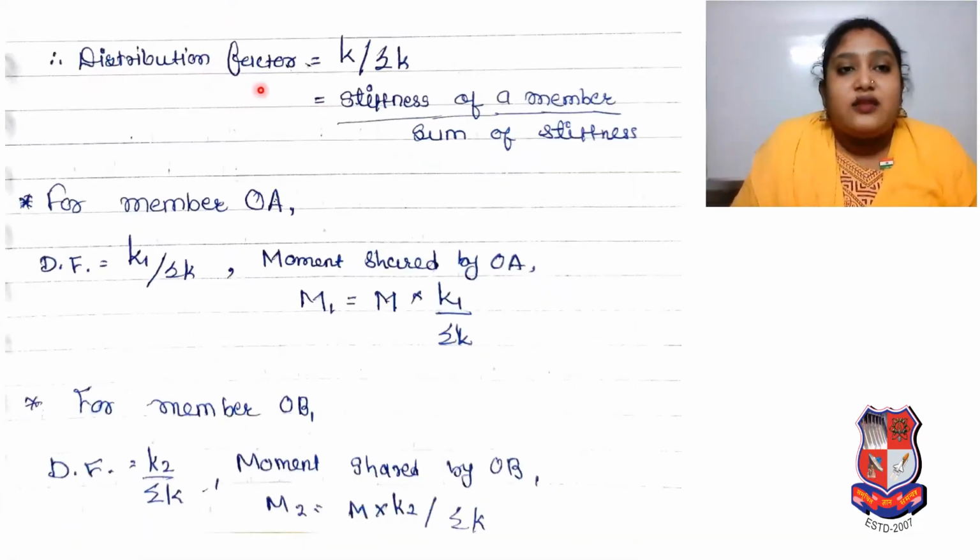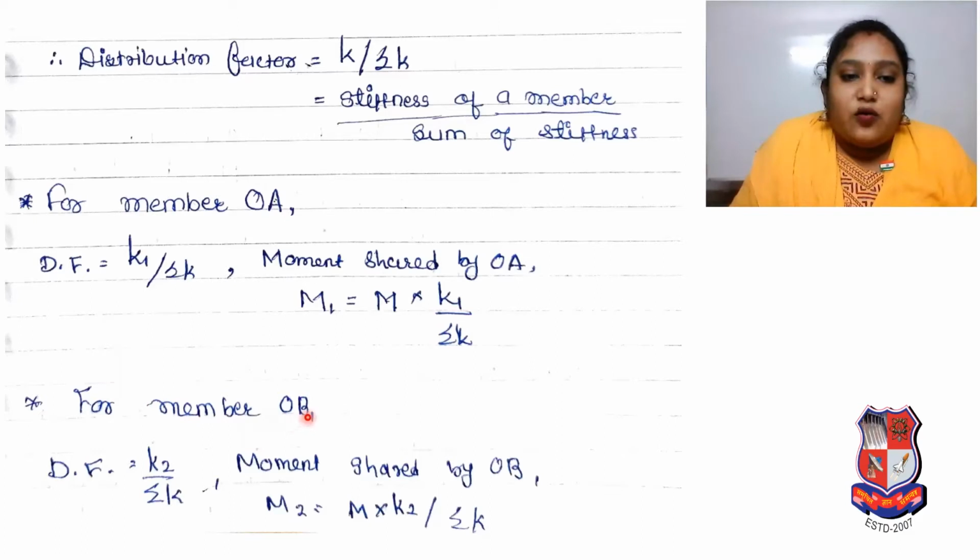Therefore, distribution factor will be K upon summation of K, that is, stiffness of a member upon sum of stiffness. For member OA, distribution factor will be K1 upon sigma K. So moment shared by OA, M1, is equal to M into K1 upon sigma K, the summation of stiffness.